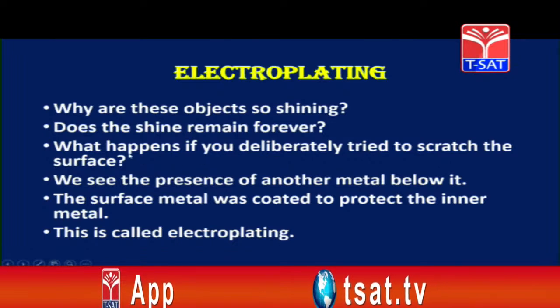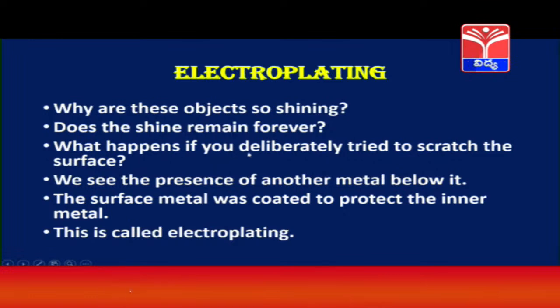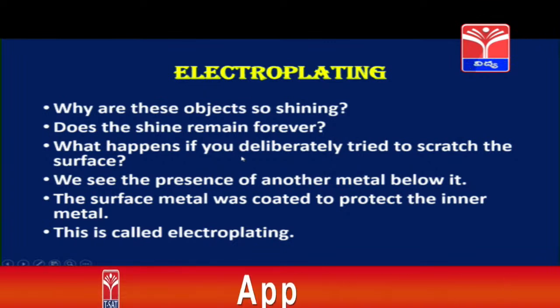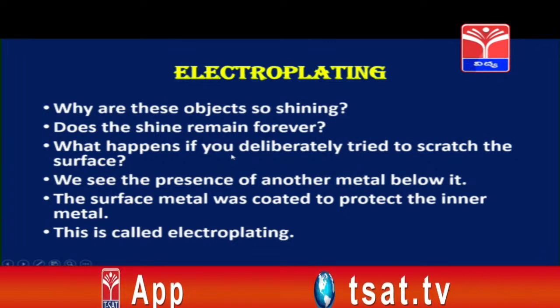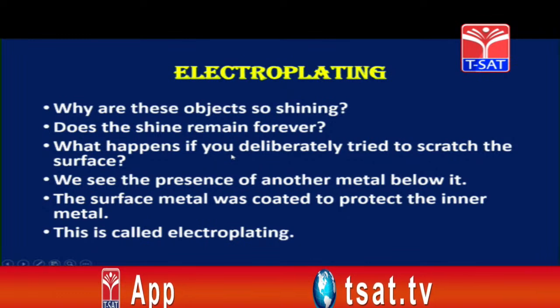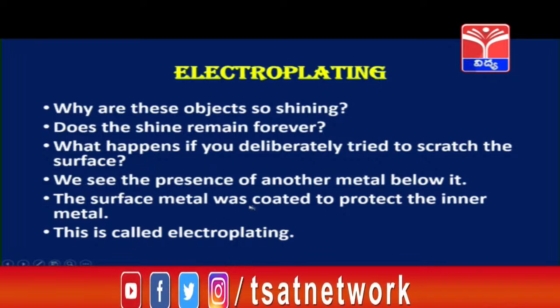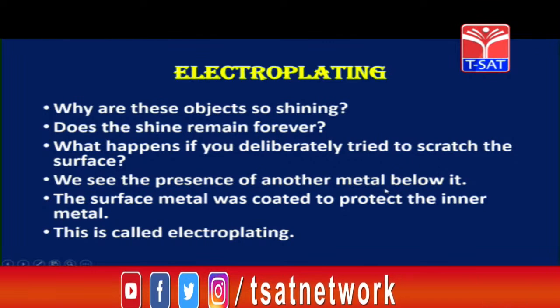You must have seen. What happens if you deliberately try to scratch the surface? Now if you have any of these things at your home, or even a small safety pin, if you have a brand new safety pin, try to scratch it. If you try to scratch it, you will see the upper cover coming off. Okay children, what we see is the presence of another metal below it.